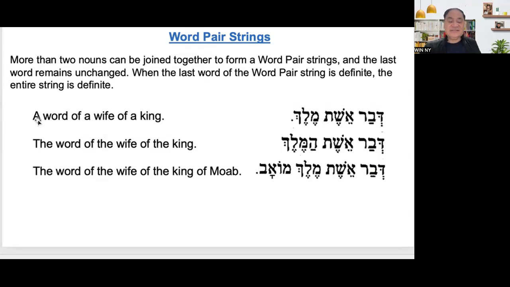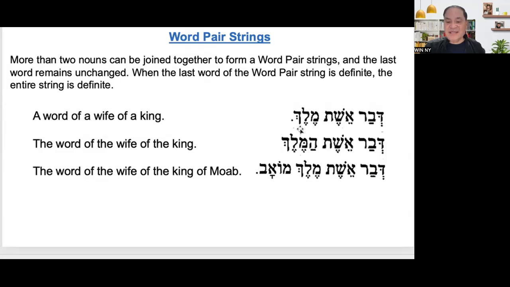All right. So for example, a word of a wife of a king. First of all, you have to check that a king is indefinite. So it is indefinite. A word, it is davar. So from the beginning, you have to conjugate it already or parse it right away. Davar eshet. What is the original word for Eshet?